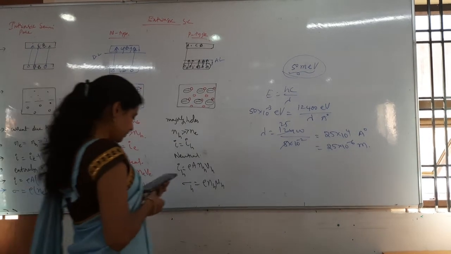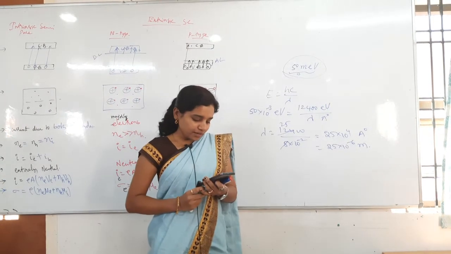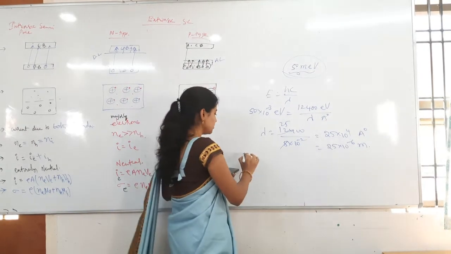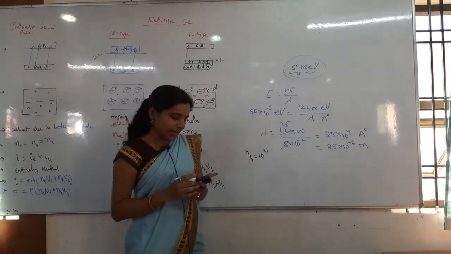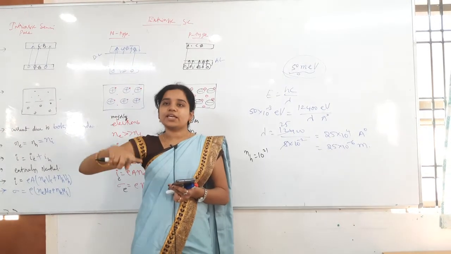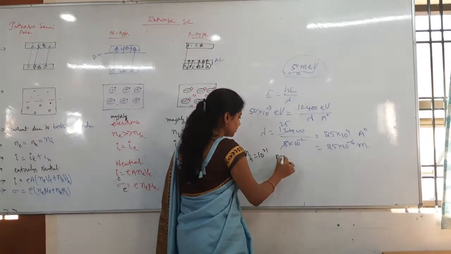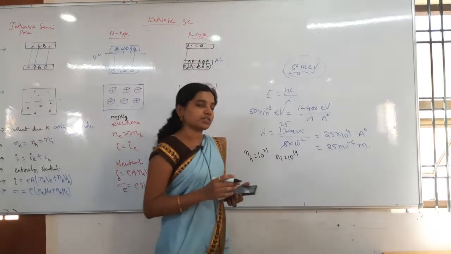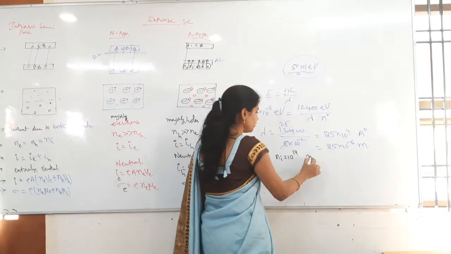Look at the problem. A germanium specimen is doped with aluminum, whatever it might be. The concentration of acceptors, nothing but what they have given, a number of holes. Number of holes is equal to 10 power 21. Given that intrinsic concentration of electron hole pair, Ni is equal to 10 power 19. Then you have to find out the concentration of electrons, Ne.